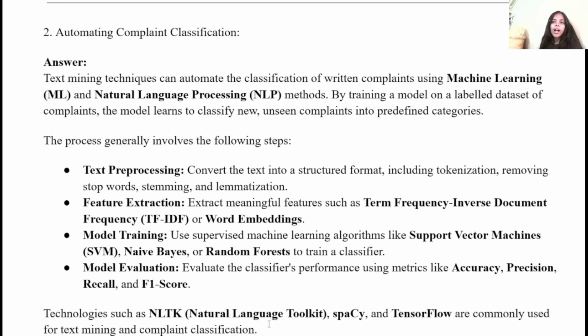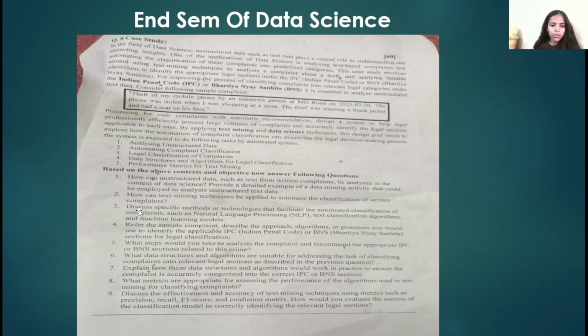Now we will see the answer of our third question. Here, what does question third say? Here we have to discuss specific methods or technologies that facilitate the automatic classification of complaints such as natural language processing, text classification algorithms, and machine learning models. Now let's see the answer of question number third.